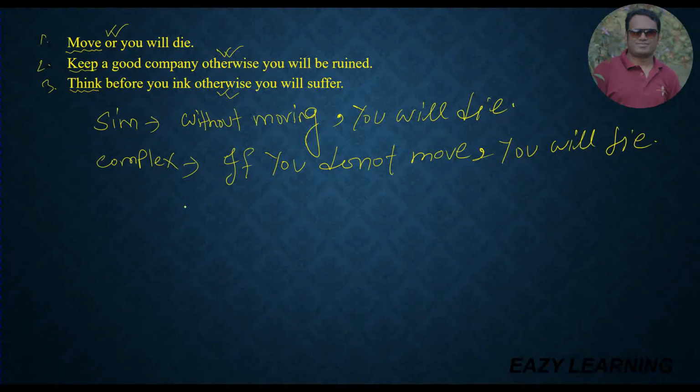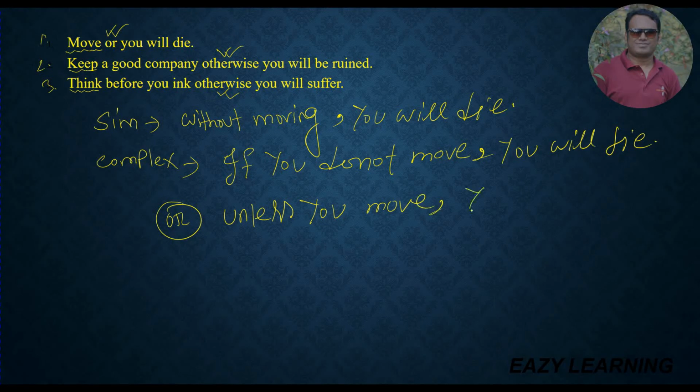So dear students, you can write it another way. This is an alternative example. Unless you move, second sentence, you will die. Dear students, when you write unless, you do not write if, and you do not write do not.